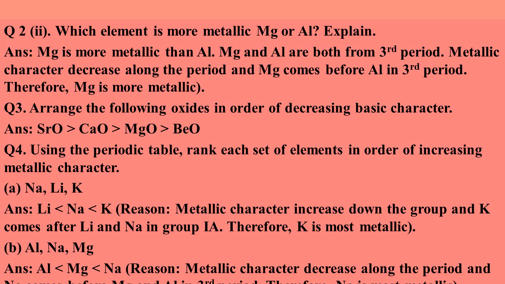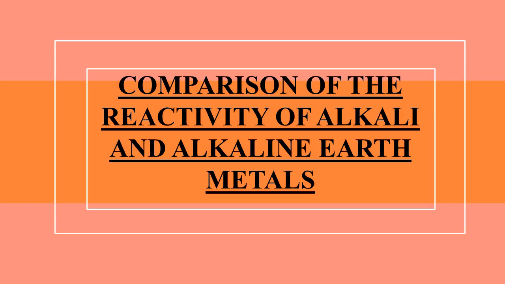Question number 3, we have to arrange the oxides in order of decreasing basic character. Strontium oxide is the most basic oxide while beryllium oxide is the least basic oxide. Question number 4, we have to rank each set of elements in order of increasing metallic character. In part A, lithium is the least basic or least metallic while potassium is the most metallic. In part B, aluminum is the least metallic and sodium is the most metallic. In the further topics, we are going to learn the comparison of the reactivity of alkali and alkaline earth metals.